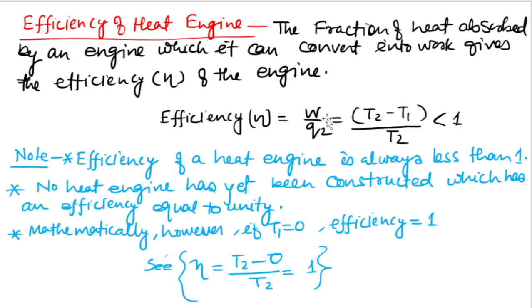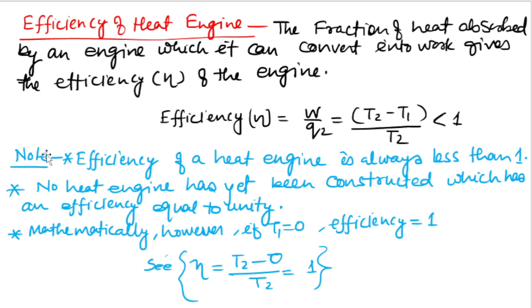So efficiency is equal to W upon Q2, and W is T2 minus T1, so efficiency is equal to (T2 minus T1) upon T2, and the efficiency of any engine is always less than 1.